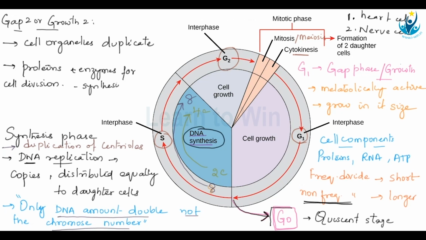Because of all this duplication, DNA duplication, cell organelle duplication, and excess production of proteins and enzymes, the cell reaches its maximum size, its growth size, in the G2 phase.